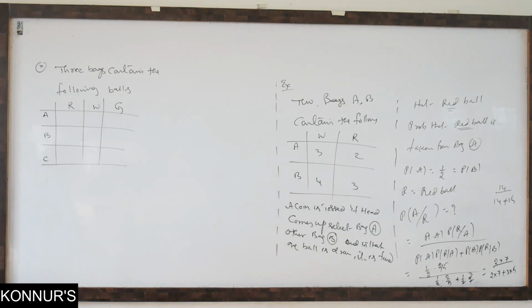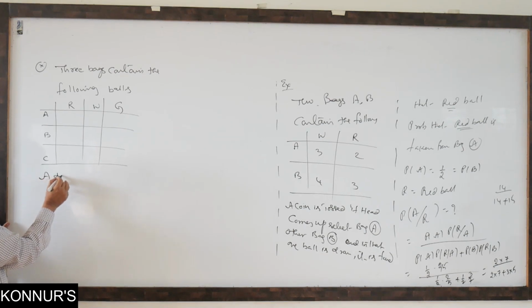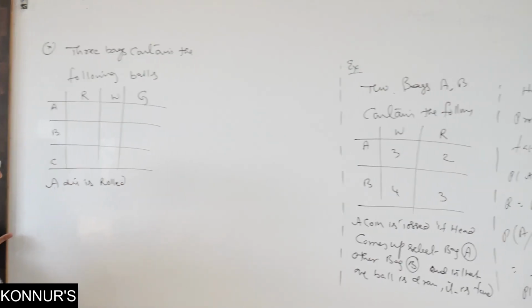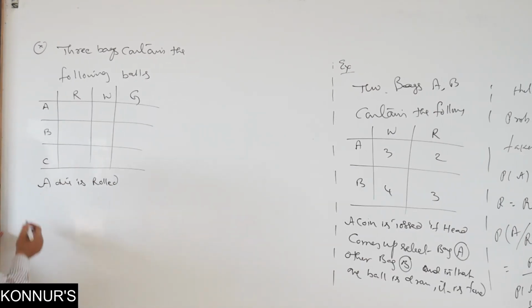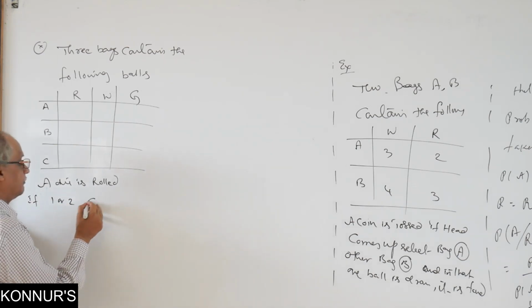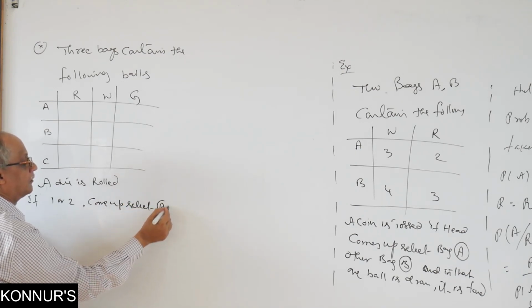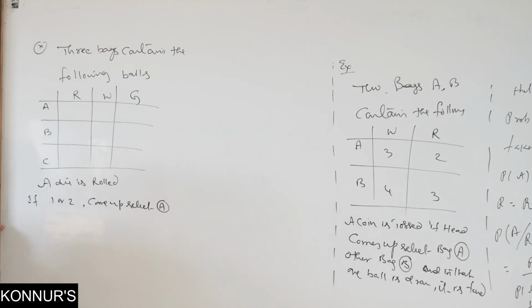Combined experiment now. Now I will give you a die. Bag directly we are not going. Okay? A die is rolling. That means selecting the bag depends on rolling of die. If 1 or 2 come up, select A. That means selecting bag A is depending on how you are getting 1 or 2 when a die is rolled.